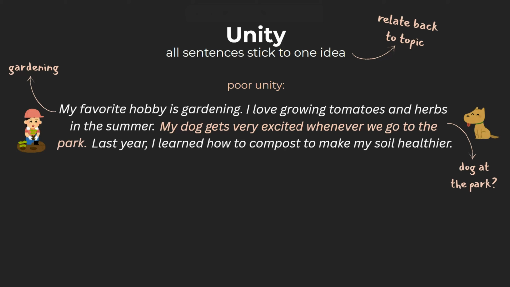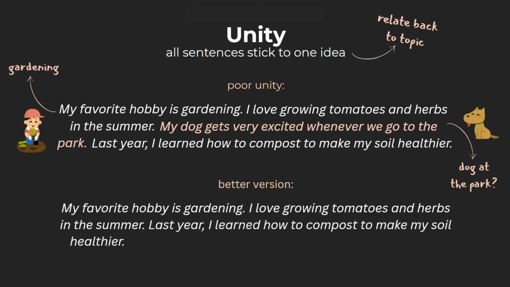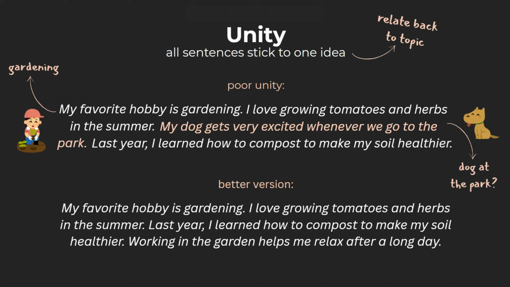That breaks the unity. A better version would keep the focus on gardening. My favorite hobby is gardening. I love growing tomatoes and herbs in the summer. Last year, I learned how to compost to make my soil healthier. Working in the garden helps me relax after a long day. Now we see mention of gardening, growing tomatoes, composting, and working in the garden. Every sentence connects back to the main topic of gardening.